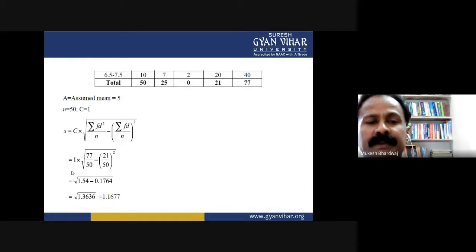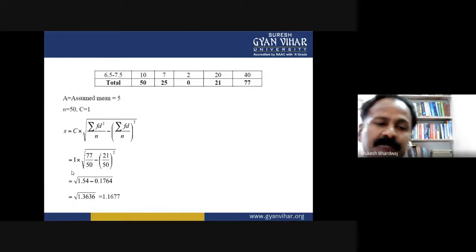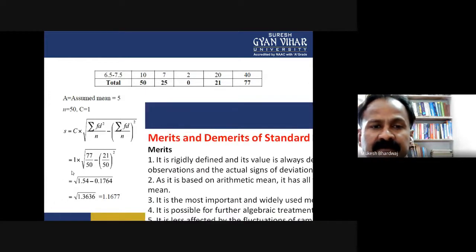When you put all the data in the formula for the standard deviation for class distribution type data, for the above example, the standard deviation comes out to be 1.1677. So this is all about the standard deviation, and we have seen the examples related to the standard deviation for all three types of data.